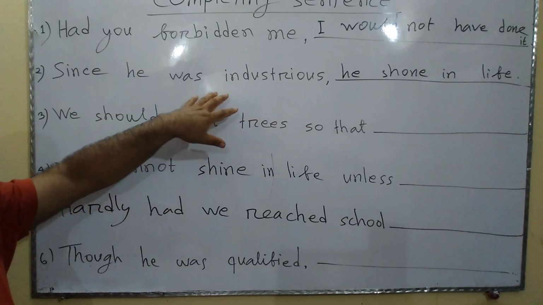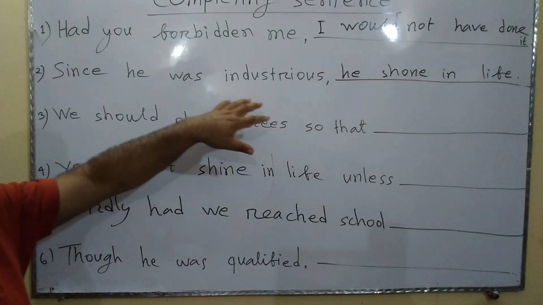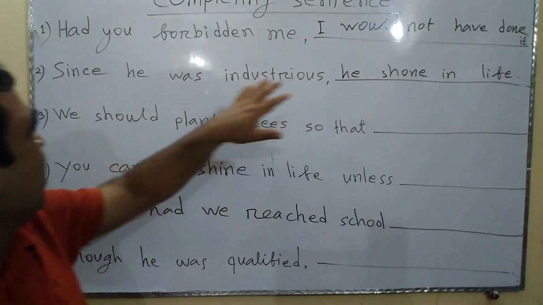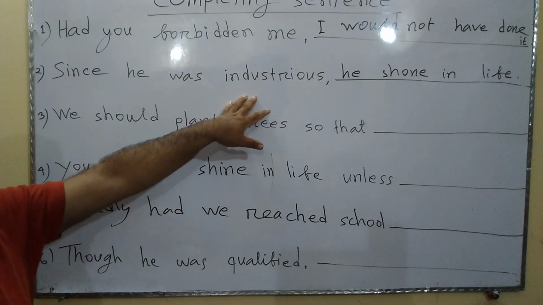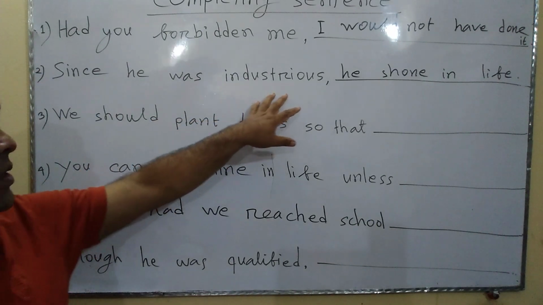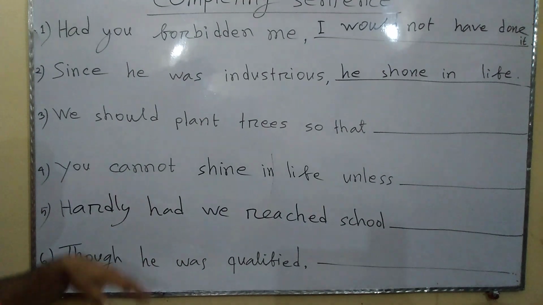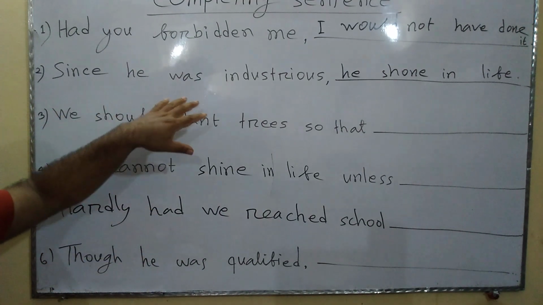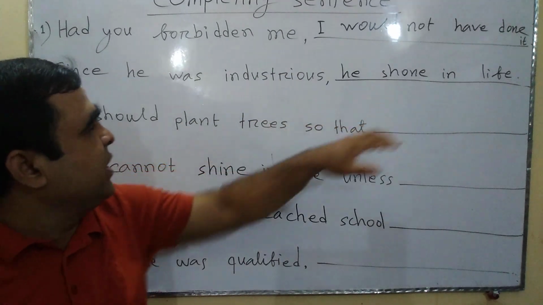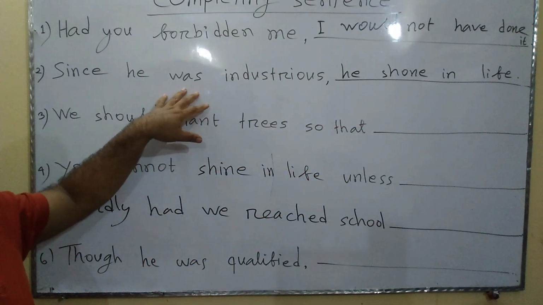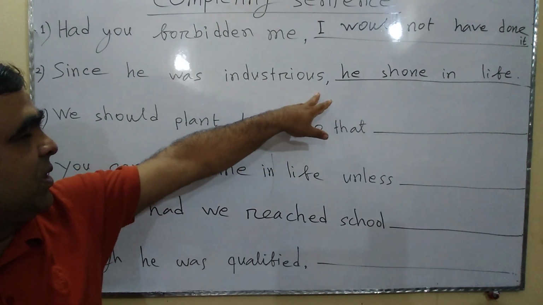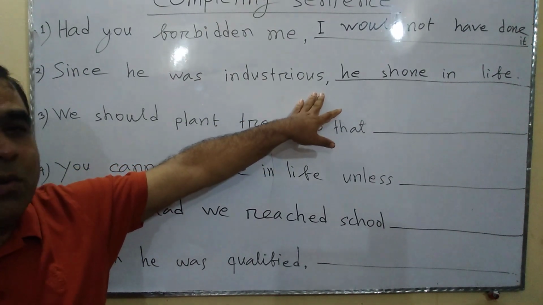If you are asked to change this sentence into a simple sentence, you can write, he shone in life for his industry. Again, if you are asked to change this sentence into a compound one, you can say, he was industrious and so he shone in life. That is, you have to use and so as a conjunction in the middle of this sentence to make it a compound one.